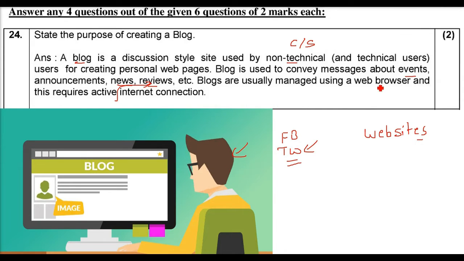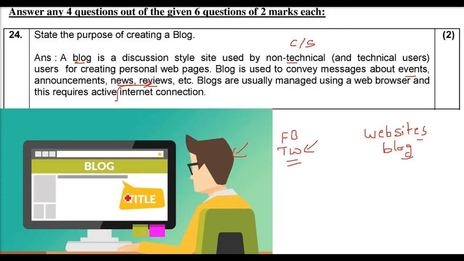A blog is normally accessed through a web browser, and it requires an internet connection or a data connection. But right now, most things are on mobile and in the form of apps. So that is also blogging.